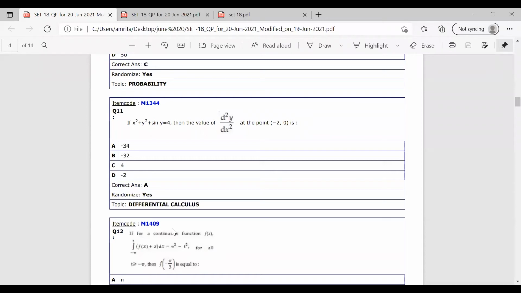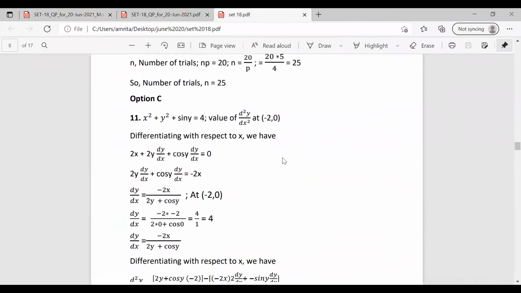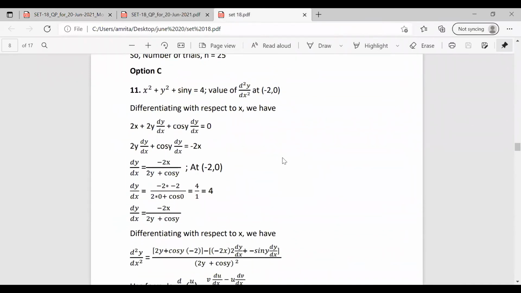It is given in the question that x square plus y square plus sin y equal to 4. Then the value of d square y by dx square at the point minus 2, 0 is. Okay, so we are going to differentiate the equation given in the question. The equation is x square plus y square plus sin y equal to 4. So differentiating with respect to x, x square becomes 2x. Y square becomes 2y dy by dx. Sin y is cos y dy by dx. For the constant, it becomes 0.